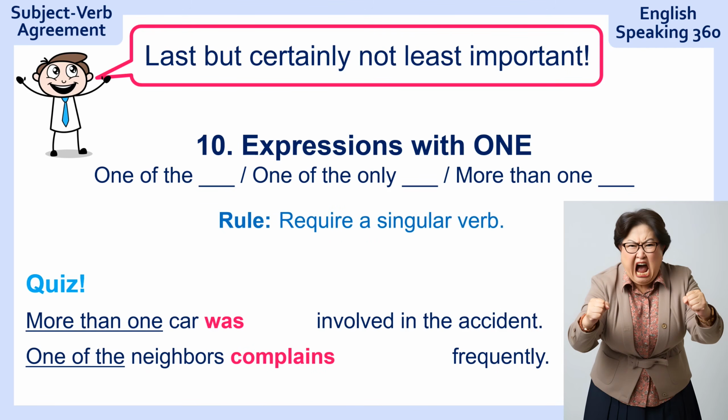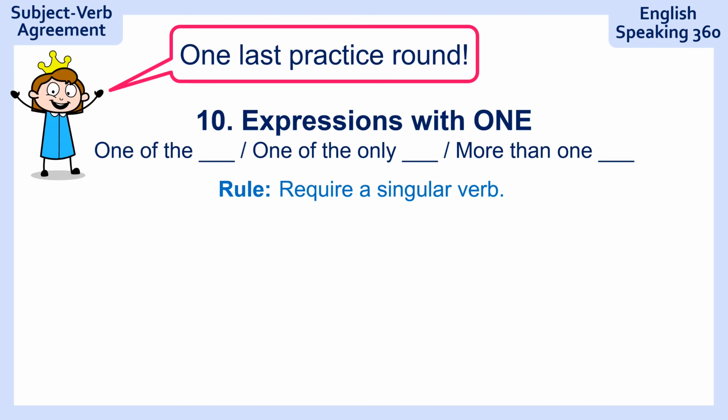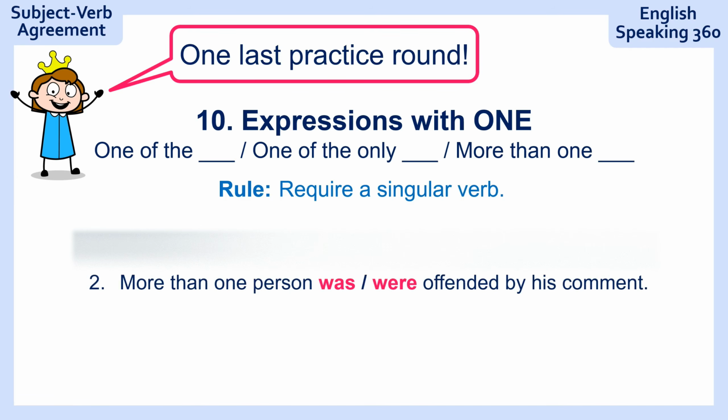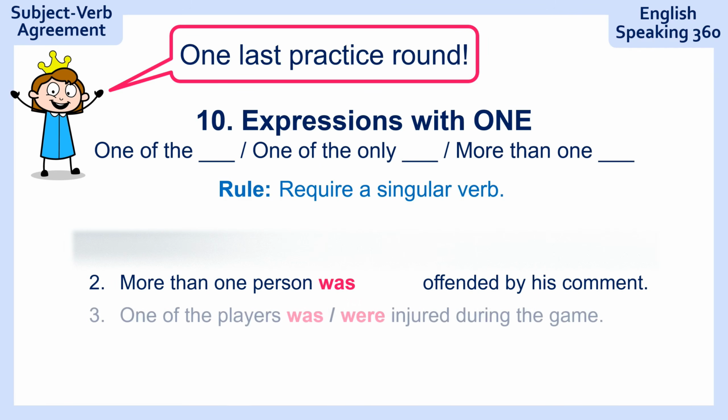The rule is simple. They all require a singular verb. So remember, expressions with one require a singular verb. One is singular, so that should be easy to remember. One last practice round. More than one person offended by his comment. More than one person was offended.